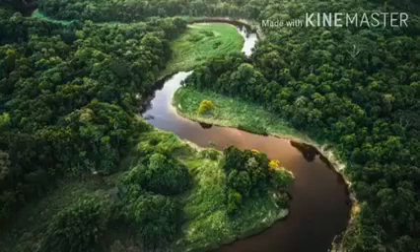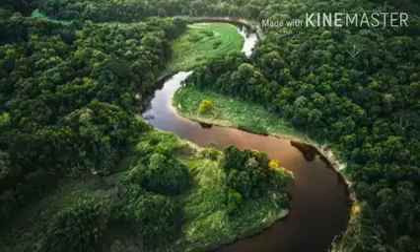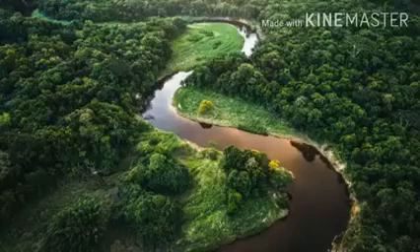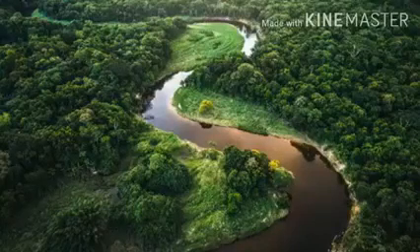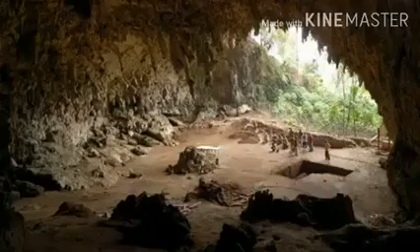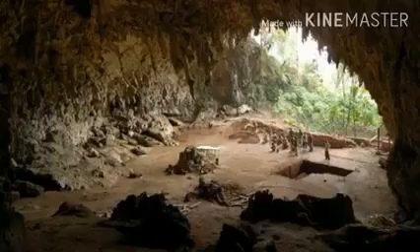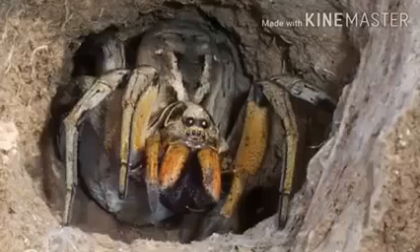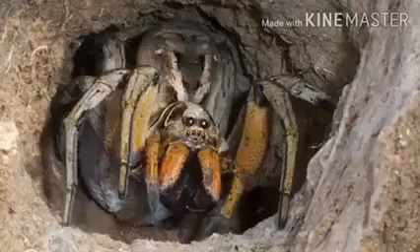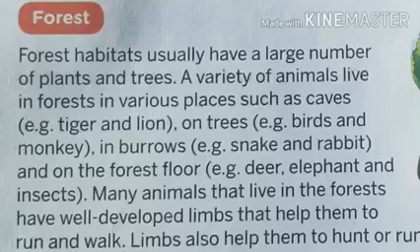If we speak about the forest habitat, we have a large number of plants and animals. Basically whenever you see a forest, you'll find lots of animals and lots of plants, right? If you try to divide this into various parts, you will find caves, where you will find lions and tigers. Then you will find trees where lots of birds live, and you will find burrows where snakes and other reptiles live. So if a question about forest comes in your exam, you need to write about these three types. Okay, so it's a very easy concept. Just learn the things properly.